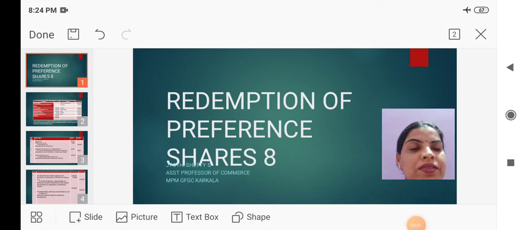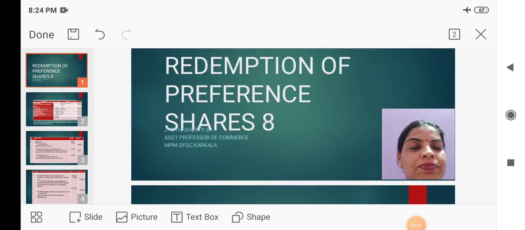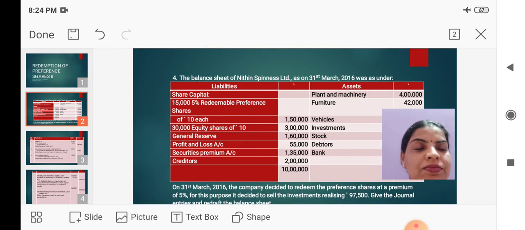In this video, let us discuss one more problem. I'll read out the problem. The balance sheet of Nitin Sipens Limited as on 31st March 2016 was as under: share capital 15,000, 5% redeemable preference shares of rupees 10 each, 1,50,000. So total redeemable preference shares are 1,50,000 and these shares are to be redeemed.